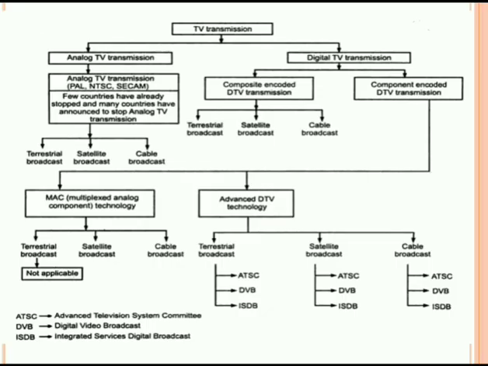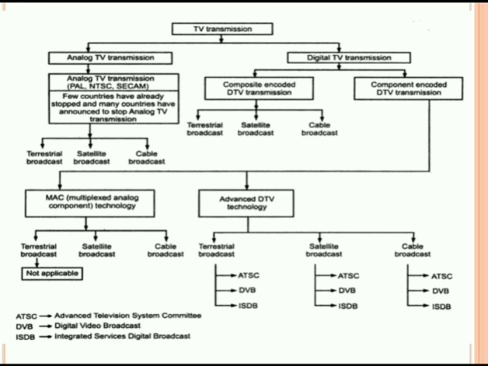Now let us see how the composite encoded DTV transmitter will work. The composite encoded DTV transmitter has a video camera, then an adder circuit, then an ADC circuit, a video compression block, and a preamplifier unit for the purpose of sound collection. Then it has an ADC, and an audio compression block is also present. Then all the signals are given to the MUX or digital multiplexer, and QPSK or the modulation technique is performed, and then it is given to the antenna to be transmitted.